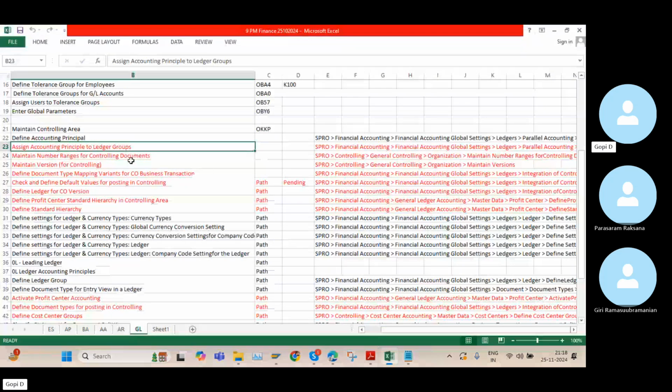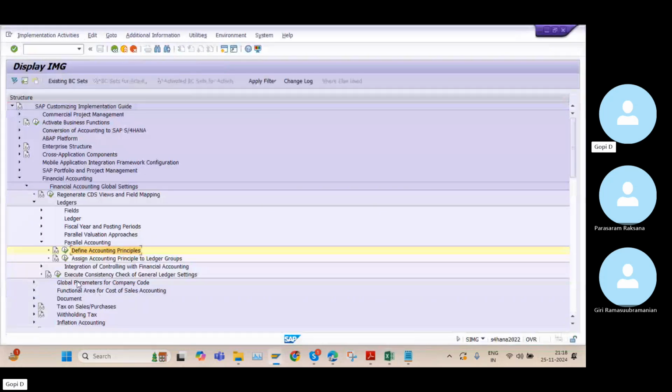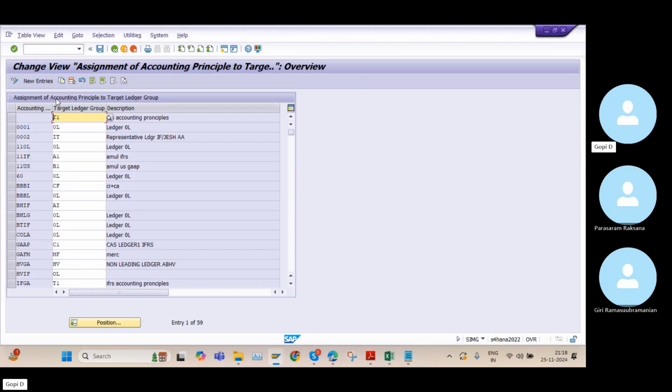So the next step, we need to assign that accounting principle to the ledger group. So here itself we have an option, accounting principles to ledger group. What do we mean by ledger group? For example, we have the 0L ledger and we have some AB ledger, AC ledger.